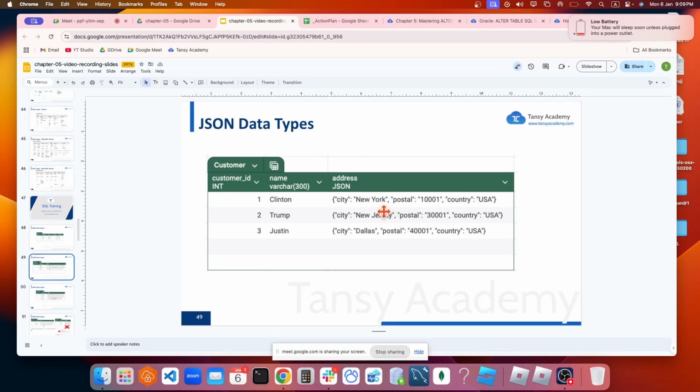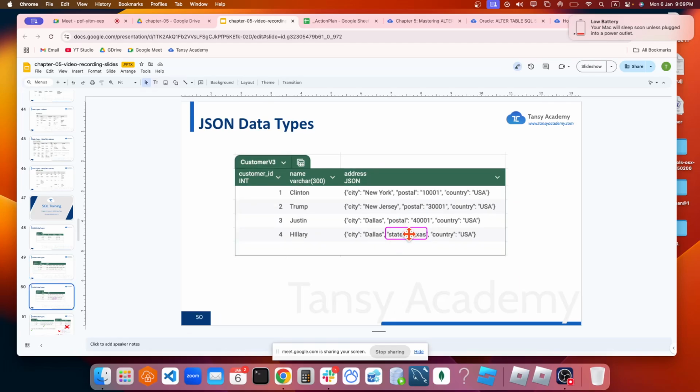The other benefit is that you can add any element here. You can store postal code, country, or something like state without changing the table definition, without any alter commands. That is the only benefit of JSON. And another thing is, sometimes you get data from other software applications, and they send it to you as JSON, so you can directly collect and insert it. So that is another use case when you have to use JSON. But do not misuse it.